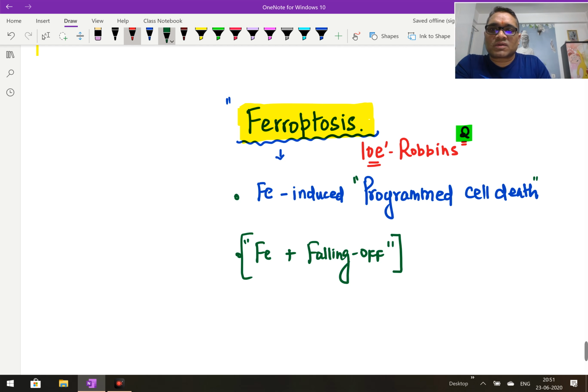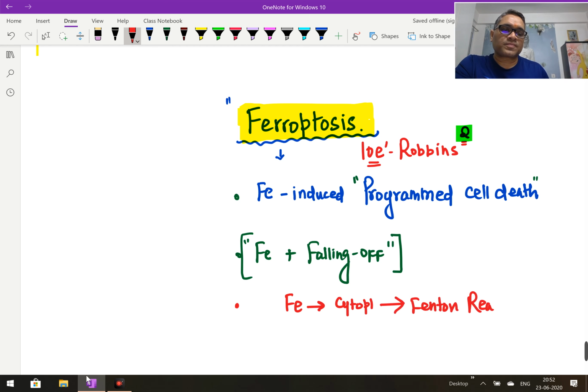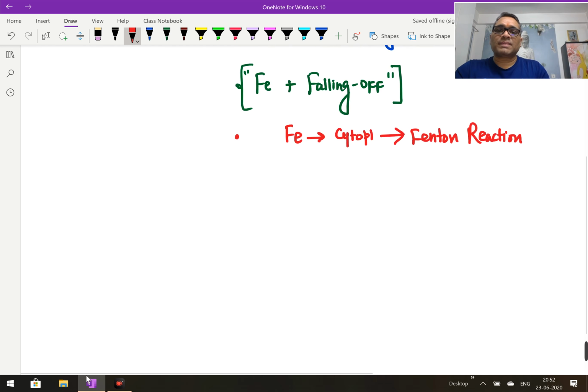What is the characteristic of ferroptosis? Iron in the cytoplasm will start the Fenton reaction. And because of the Fenton reaction, what will happen? There will be formation of free radicals, in simple words, which are also called reactive oxygen species, right?